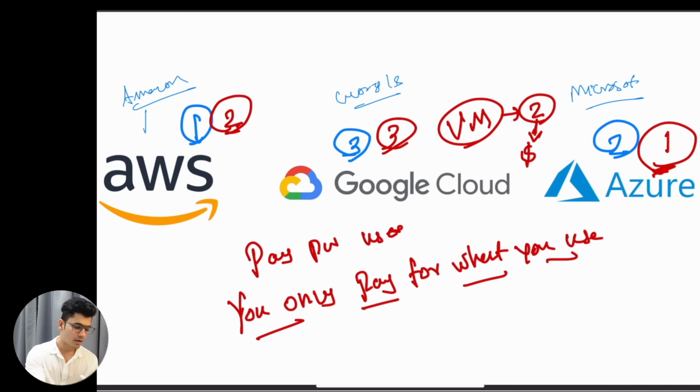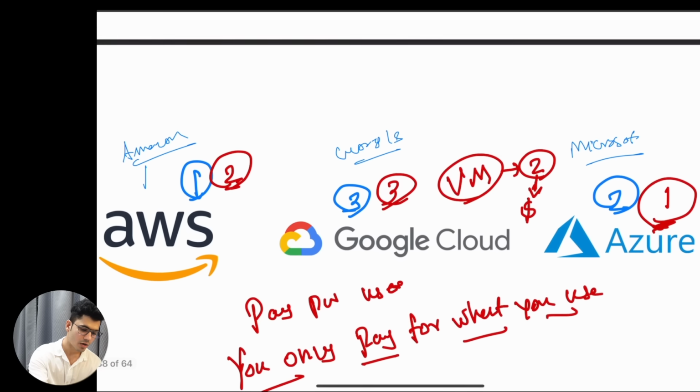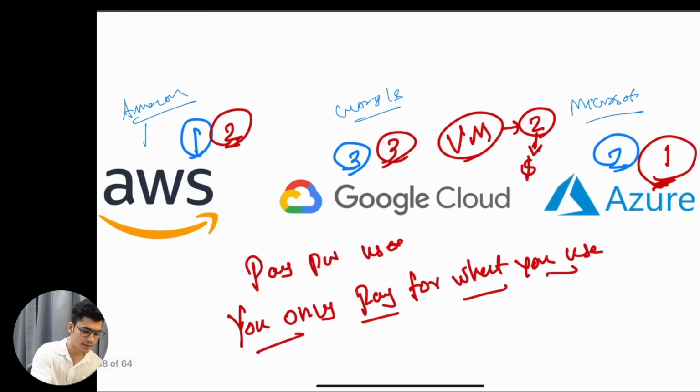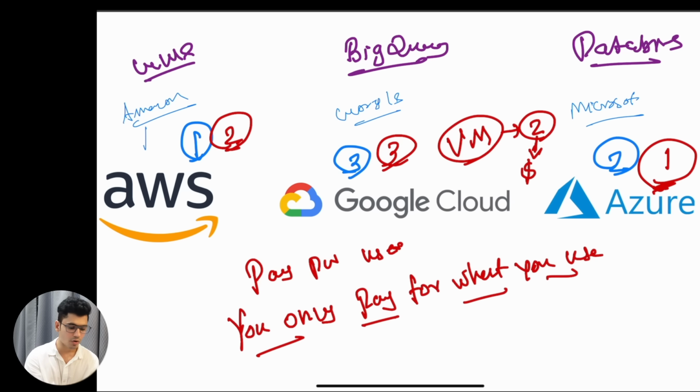For example, in my personal opinion, I really love Google BigQuery, a data warehouse provided by Google. On Azure, I really love the Databricks integration. On AWS, I really love the Glue service, which is a serverless Spark workload, and I also love S3 as an object storage.